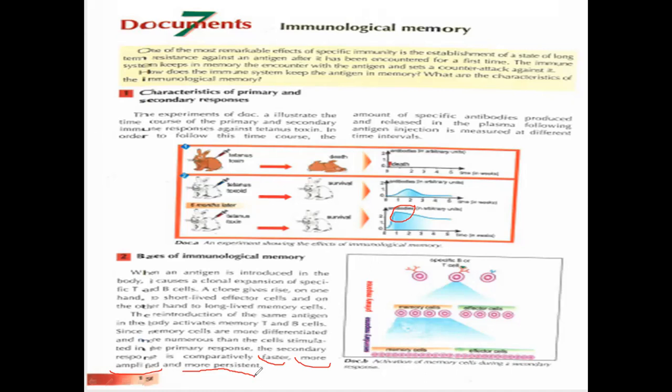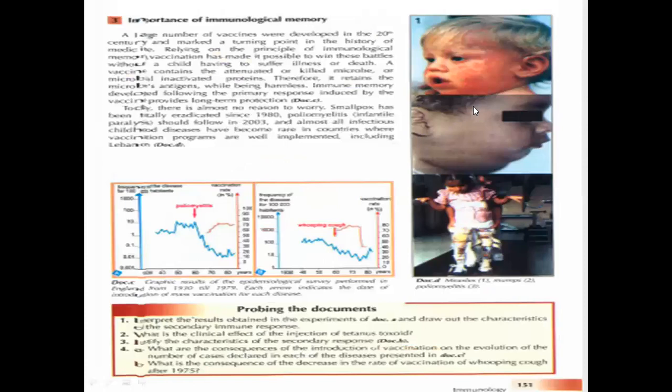So why is the secondary more persistent, more amplified, and faster? Because it contains the memory cells. So the primary prepares the memory cells for the secondary. That's why the secondary is going to be faster, more amplified, and more persistent than the primary, due to the presence of the memory cells that play an important role.